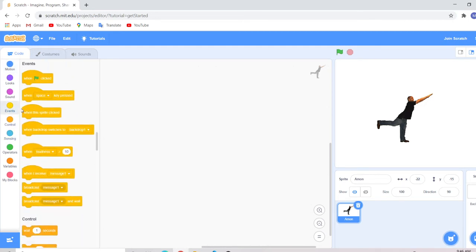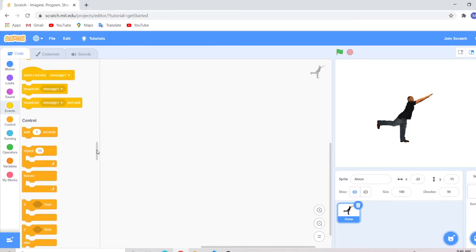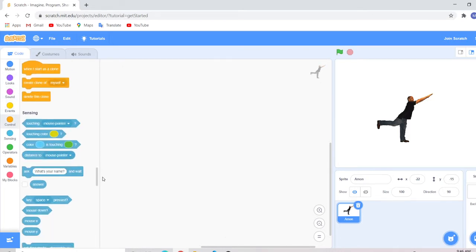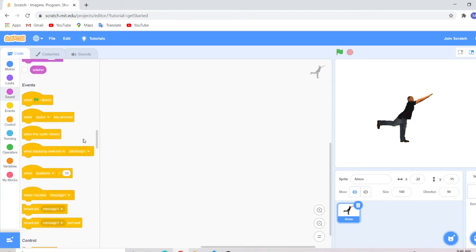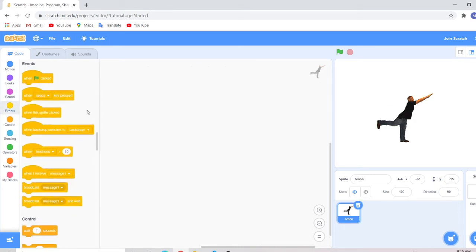So for it to start, you need an event listener from the event category. If you press something, you'll program it to do something. So it's kind of like cause and effect.